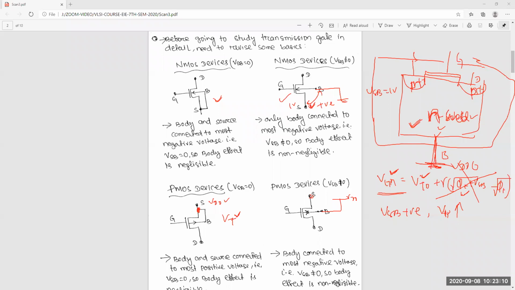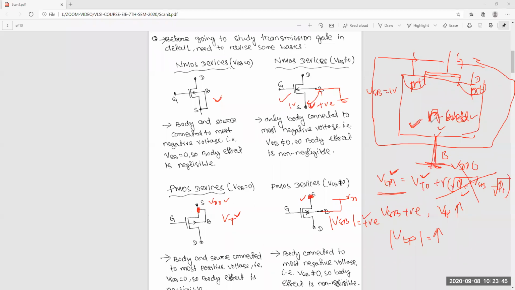So this voltage is some lesser voltage because it's not connected directly to VDD. Then |VSB|, I am taking the mod because it's in the negative direction. So VSB is equal to some positive voltage. If this is there, then VTP will increase. So do you know this thing or not?